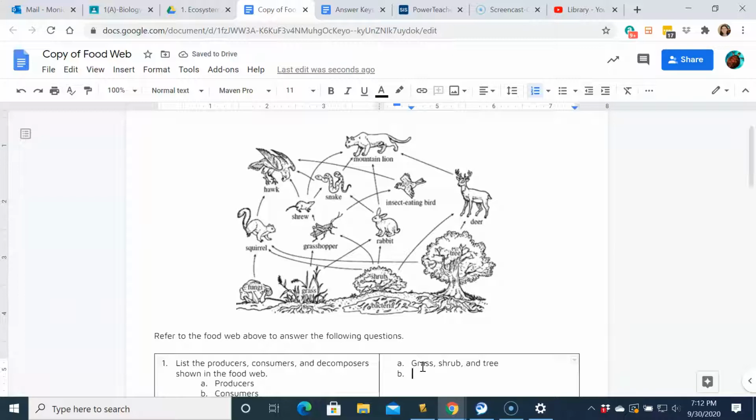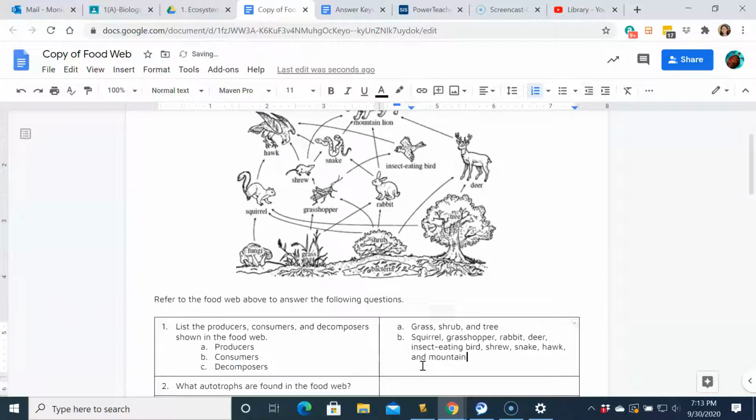B is asking us for the consumers. And the consumers are your squirrel, your grasshopper, your rabbit, deer, insect-eating bird, shrew, snake, hawk, and mountain lion. Which gives us C, our decomposers. Now on here we have two: fungi and bacteria. They are not considered consumers because they are considered decomposers. So fungi and bacteria.